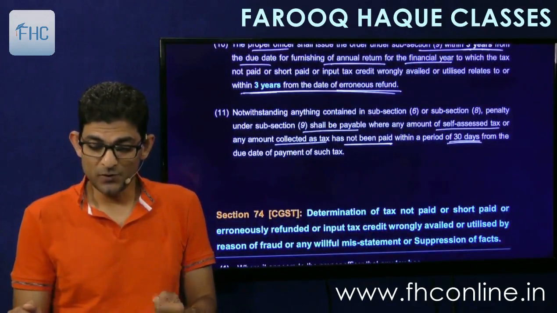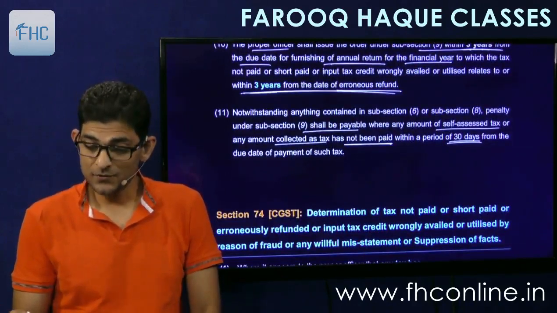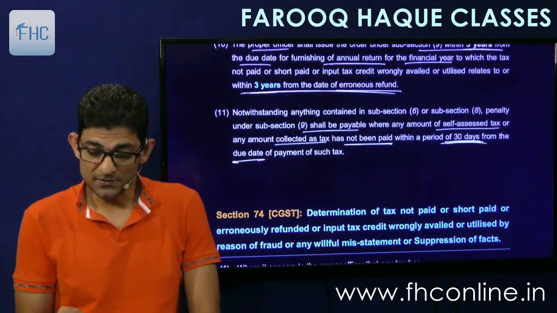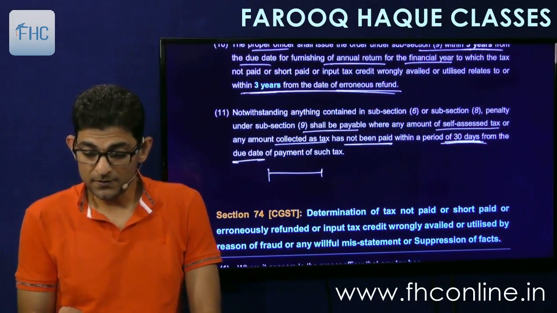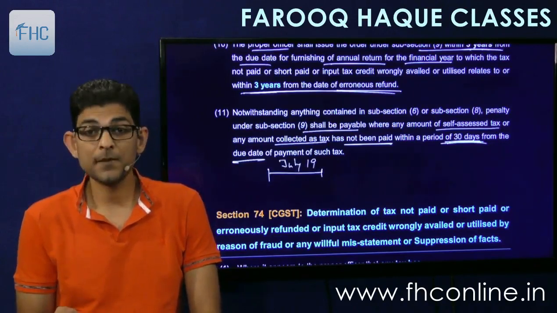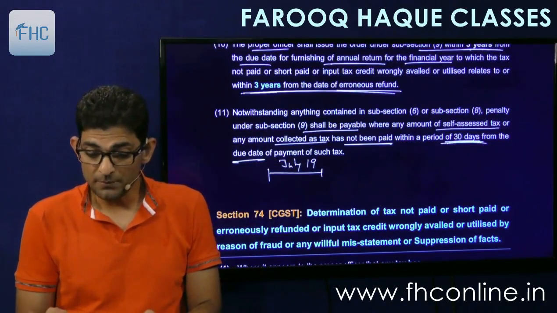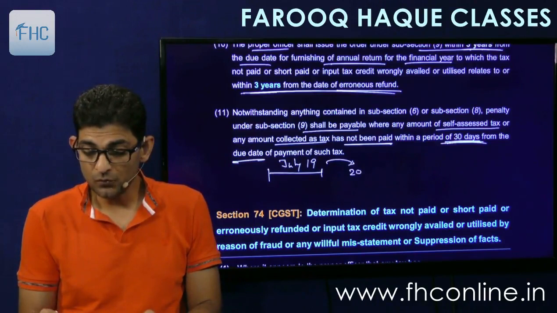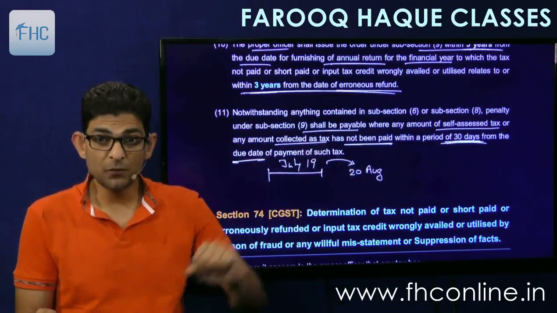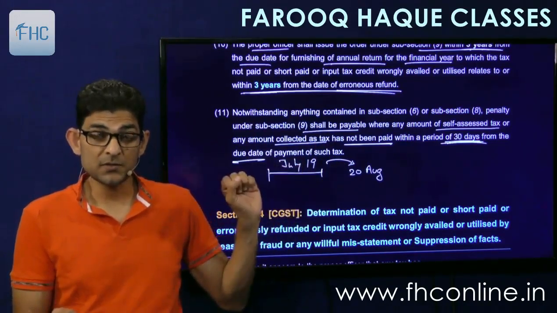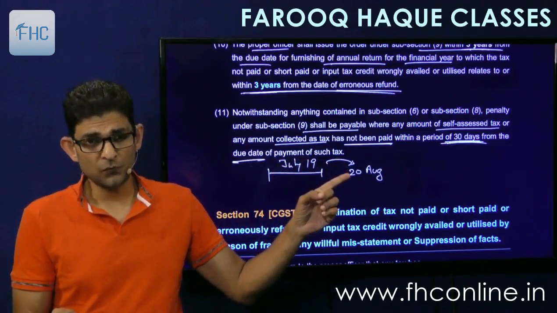Within 30 days of the due date of payment of such tax. So if not paid within 30 days from the due date of payment of such tax, means if the period is, say, July 2019. July 2019 was the month in which we collected tax. The due date of payment is 20th of August. Right? The return filing date is the due date for payment of tax. So 20th of August. So I have already collected tax from the customers and I am not paying it till 20th of August. No problem.